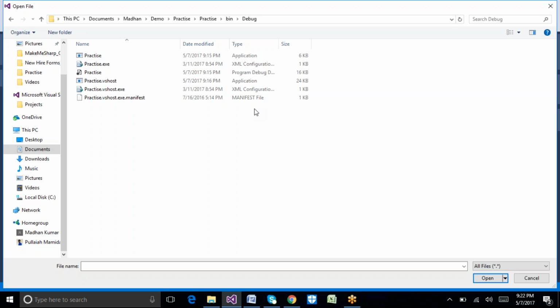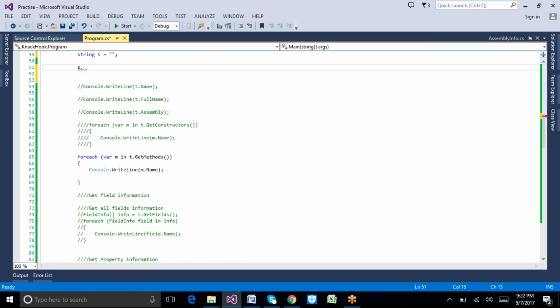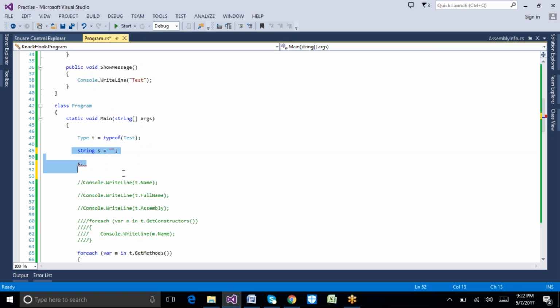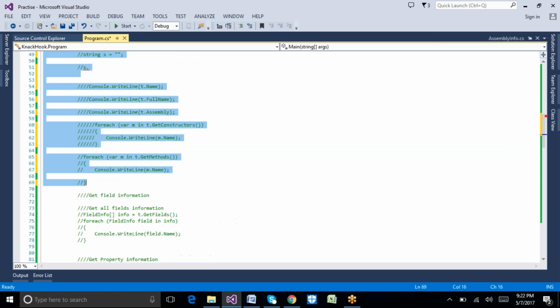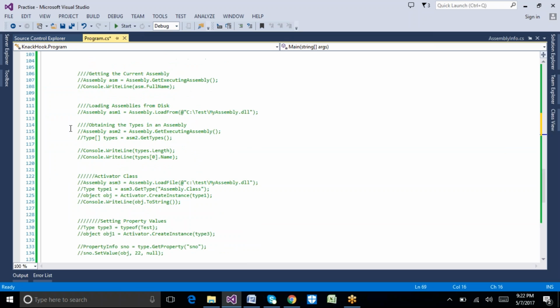At the same time, if I have a DLL, and I want to get what all classes, or what all properties, or what all methods, or what all constructors are in that particular DLL file, then we can do that. We can do that particular option. Let's see how. I have already placed an option here. So here, one of the examples: here is my DLL, my assembly.dll.